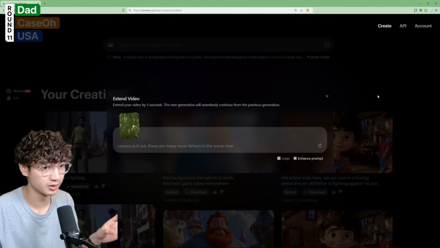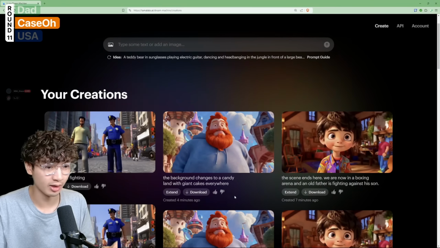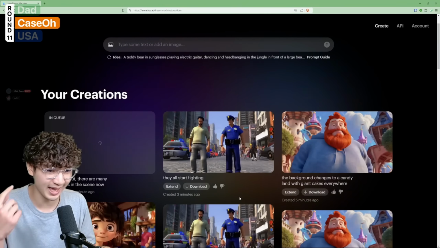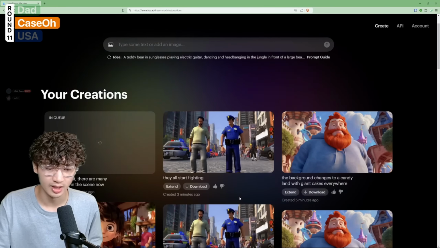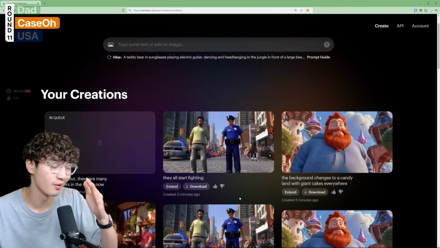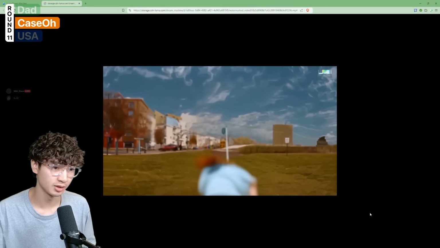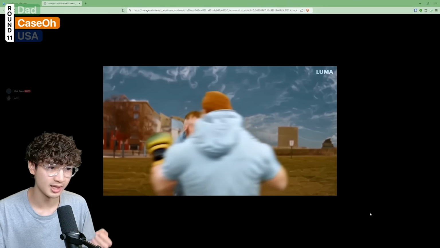But while we wait for this one to load, let's have a look at the Queso movie trailer. So for this one, I asked the background of the fight scene to change to some sort of Candyland with cakes everywhere, just to create some sort of stakes for the movie. I don't know why Queso would be fighting himself though, because this was not the original thing that was meant to happen.